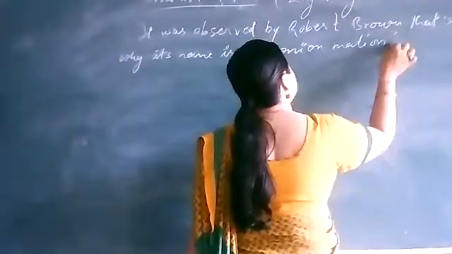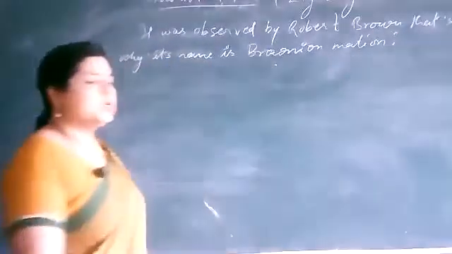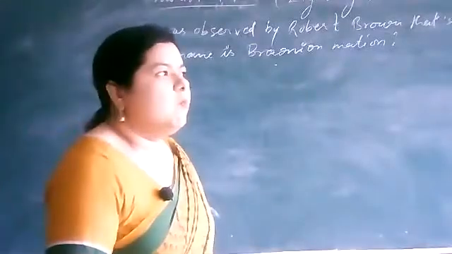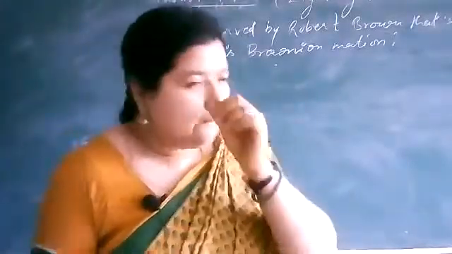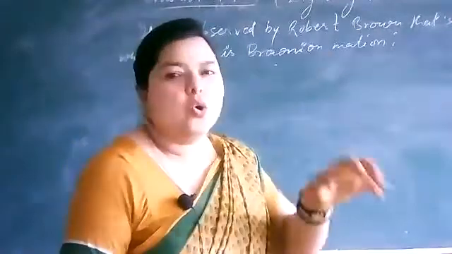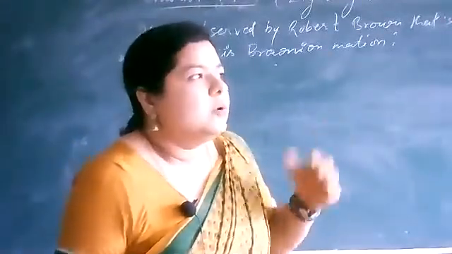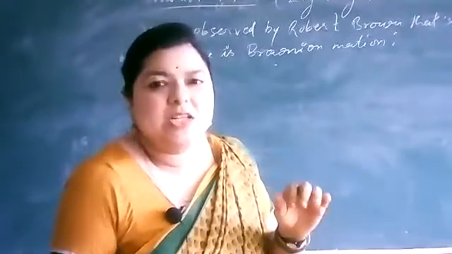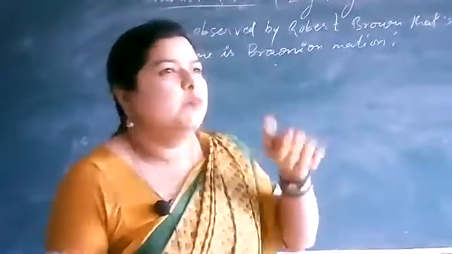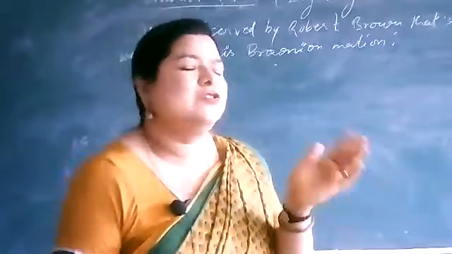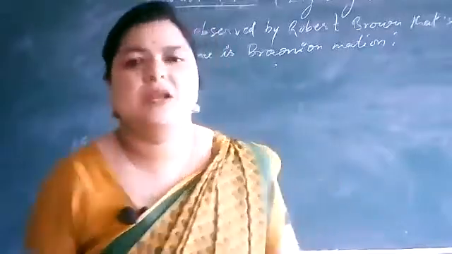Now, what is the Brownian motion? When you see the particles of the colloid in a light, you can see the movement of colloid particles. They move in a zigzag manner.